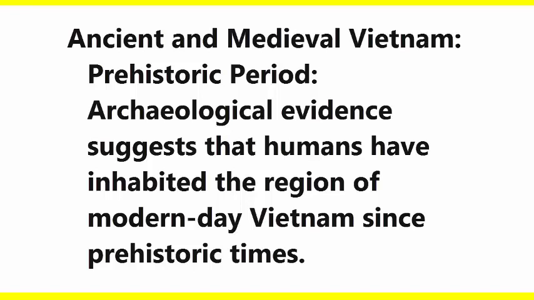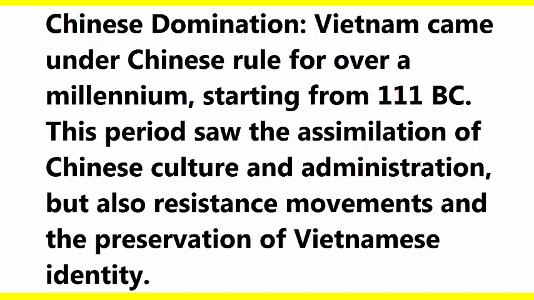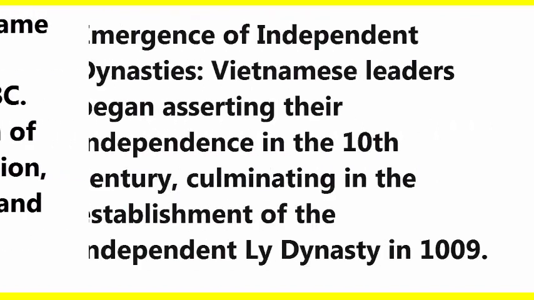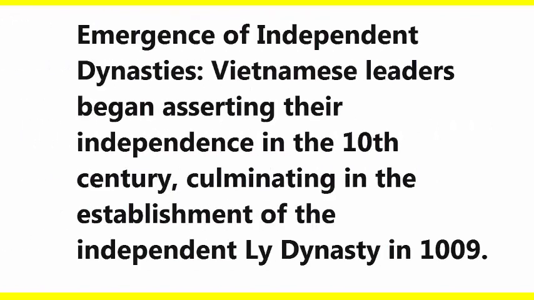Archaeological evidence suggests that humans have inhabited the region of modern-day Vietnam since prehistoric times. Chinese domination. Vietnam came under Chinese rule for over a millennium. Starting from 111 BC, this period saw the assimilation of Chinese culture and administration, but also resistance movements and the preservation of Vietnamese identity. Emergence of independent dynasties.